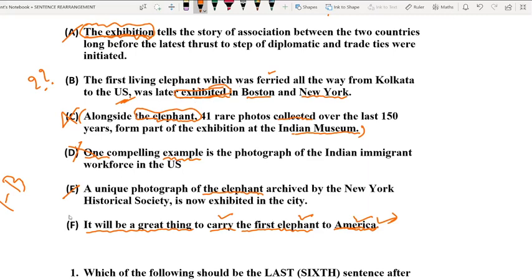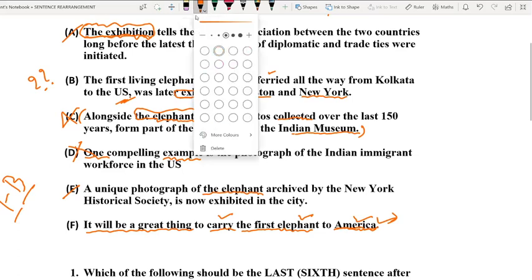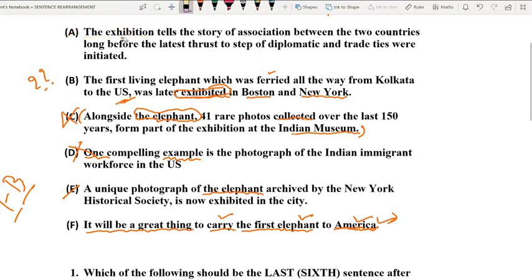Option B. The first sentence is F. The second one is B. So now any other option which talks about exhibition stands every chance to become the third option. And I have told you that no matter which option you are going to find, you must always start from the beginning.